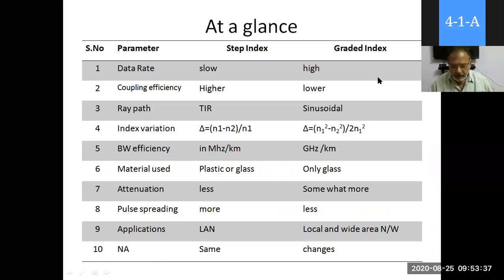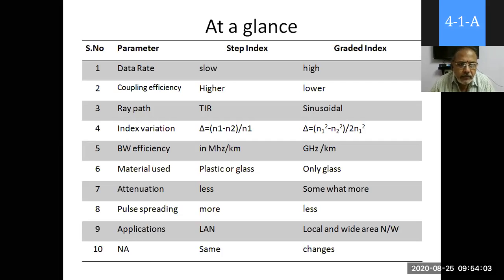Next, at a glance, there is a table for step index and gradient index. Please note it down in your books. It is very, very important. I am introducing some of the parameters here, and with these parameters in the upcoming classes we will discuss the entire topic.